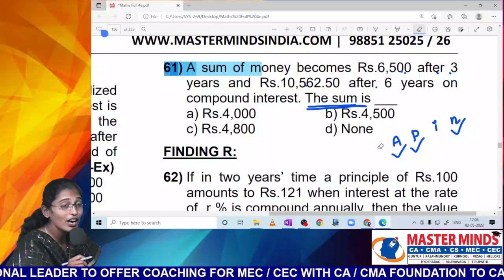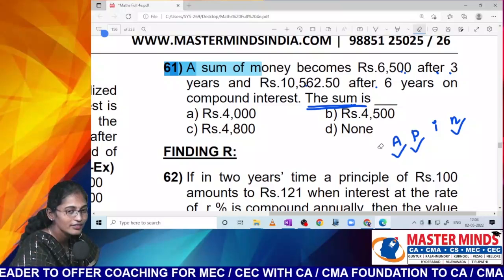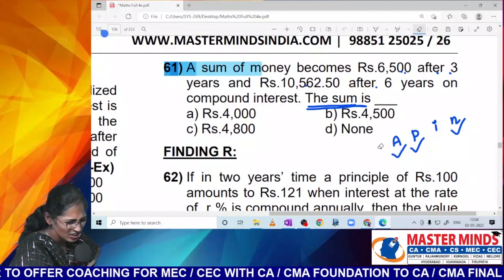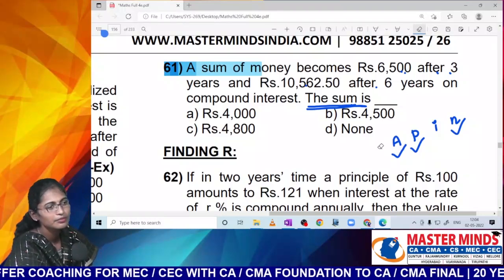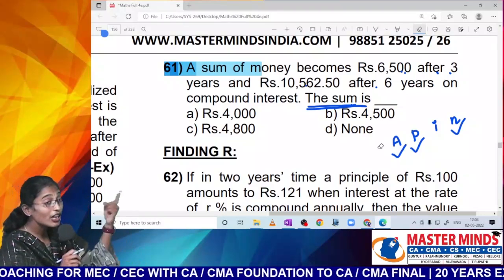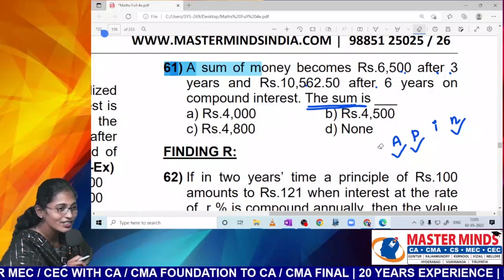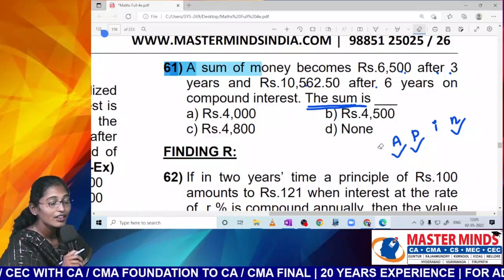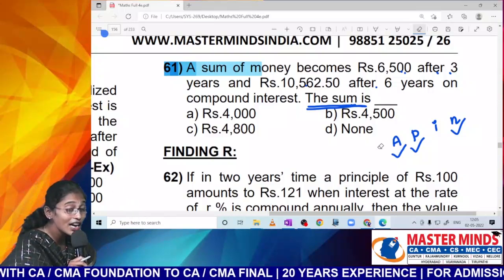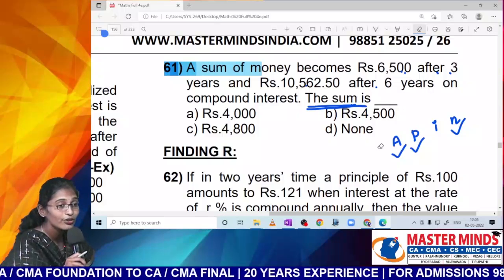What is the amount after 3 years? What is the amount after 6 years? How many amounts are there in the question?